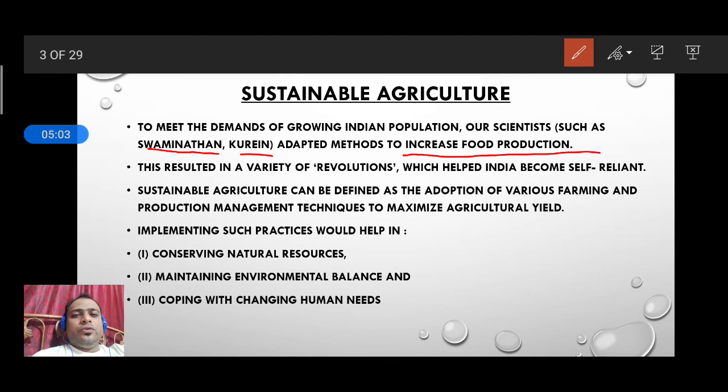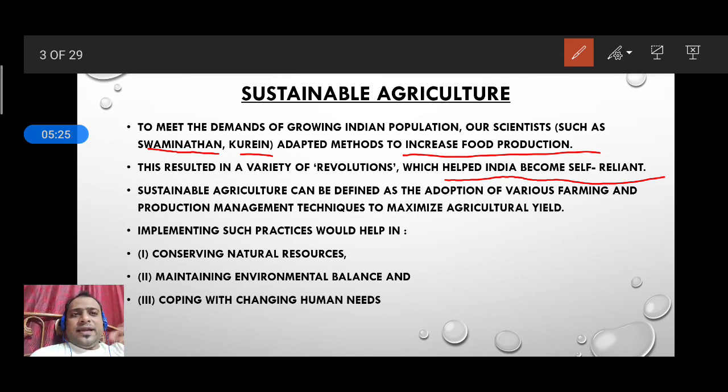So we need to adapt scientific methods through which we can grow more and more food. It also helps India become self-reliant, with no need to import food from other countries, which would be very costly for us.